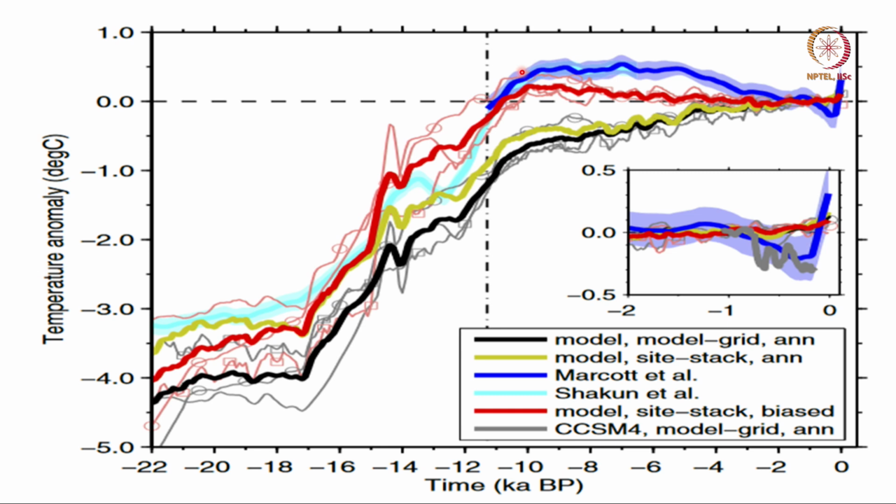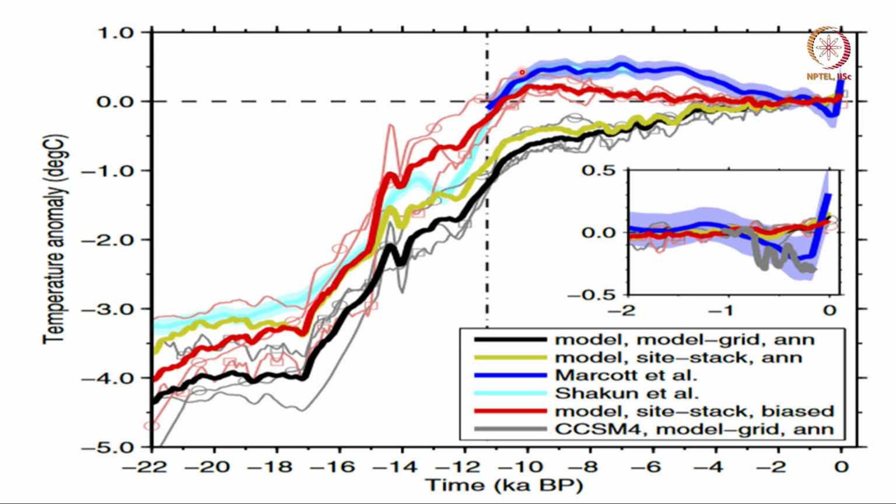So, this comparison between model and observation clearly shows that one cannot rely only on proxy data, because proxy data is available only in certain locations, not the whole globe, and secondly, proxy data may not tell you the annual mean, may be telling you what is happening in a given season.